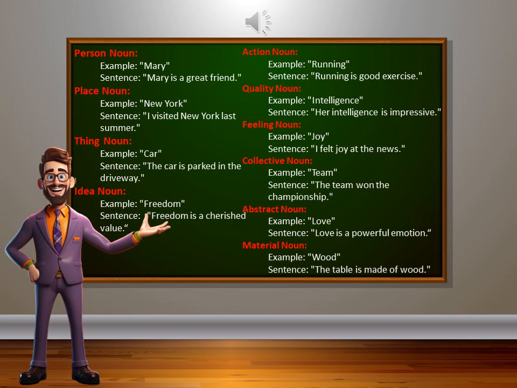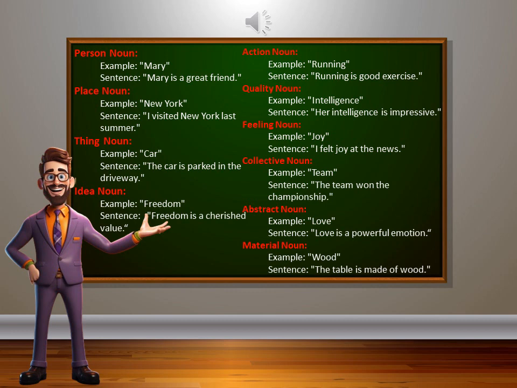Action noun. Running is good exercise. Here, running is an action noun. Quality noun. Her intelligence is impressive. Here, intelligence is a quality noun. Feeling noun. I felt joy at the news. Here, joy is a feeling noun. Collective noun. The team won the championship. Here, team is a collective noun.